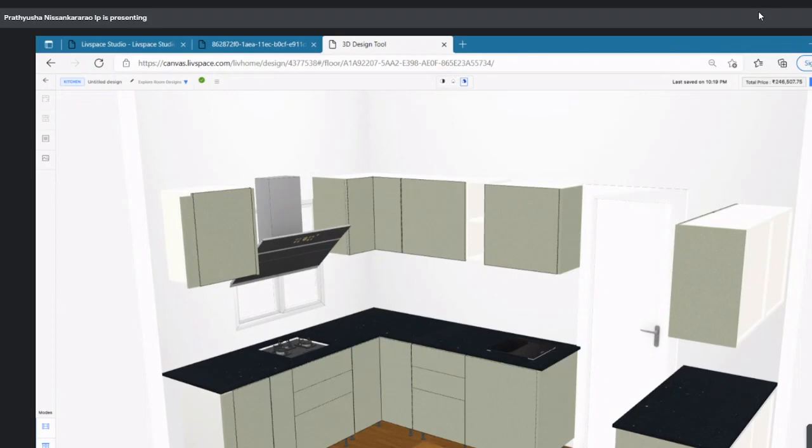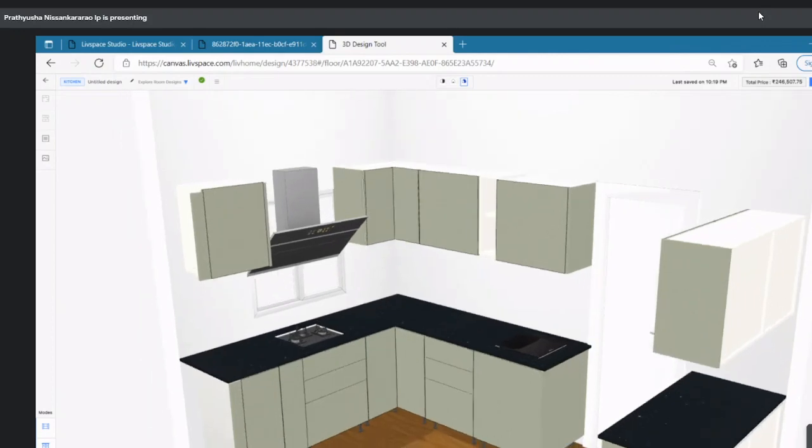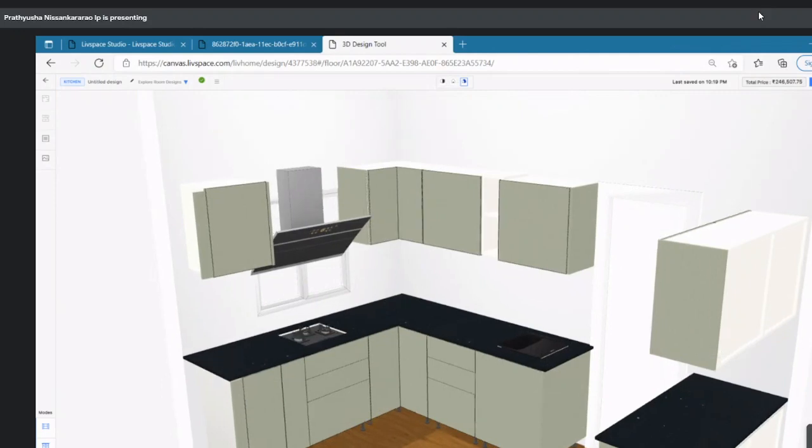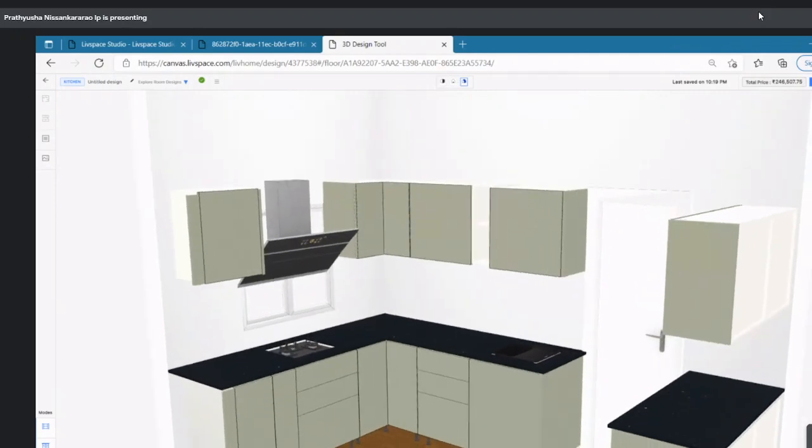Why I'm asking is that you are showing us one kind of layout, and you must have different kinds of layouts, right? If we say this is the one I am liking, then your work would be easier as well. Yes, this is basically according to myself. If you need tall units or microwave oven units, you can let me know so I can plan accordingly, and I will redo it again.